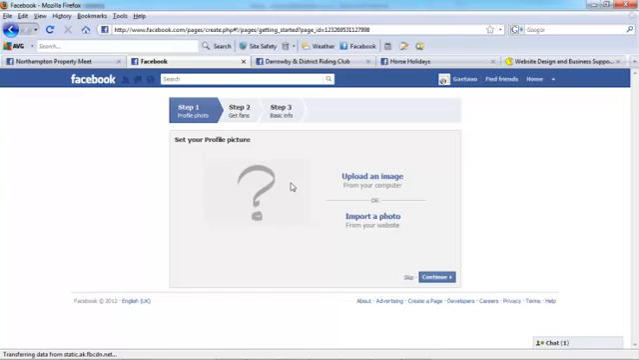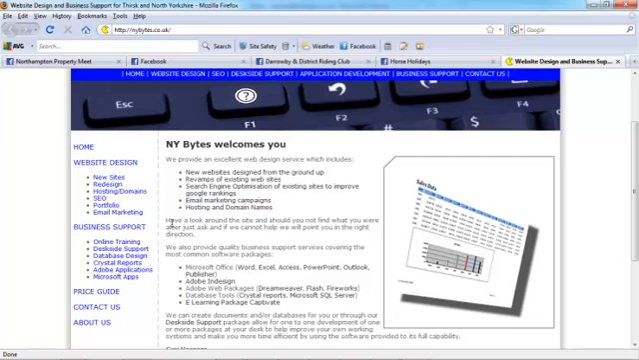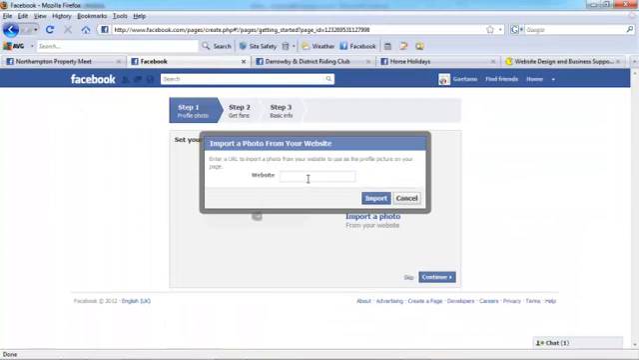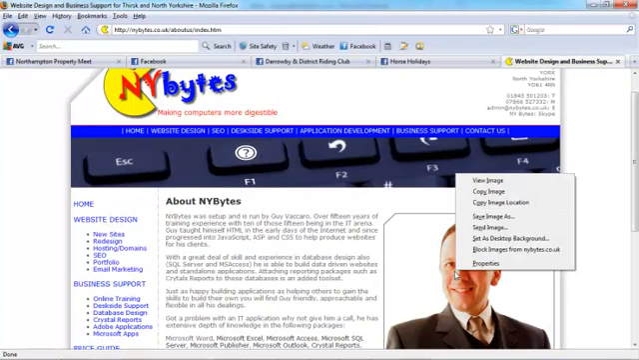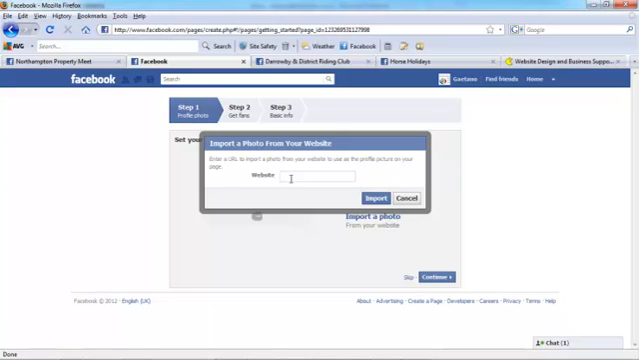We need a profile picture, which I can either upload an image directly to Facebook from my computer, or I can import a photo from my website. My website's here. I perhaps would like to import a picture of myself, which is that picture there. So I go back to create a page. Let's import a photo from my website. Enter URL to import a photo from your website to use the profile picture. Well, I need the URL of there, so I right click, copy image location, come back to Facebook and paste that into there.